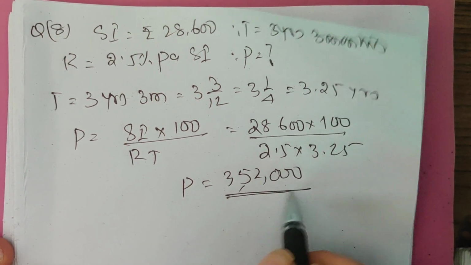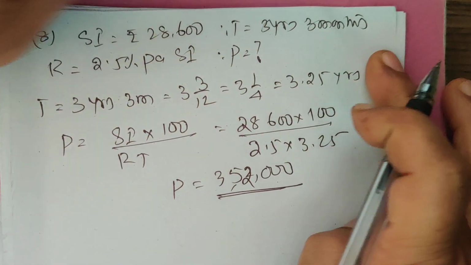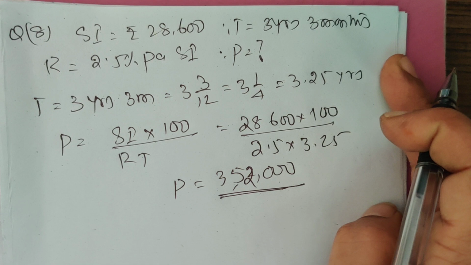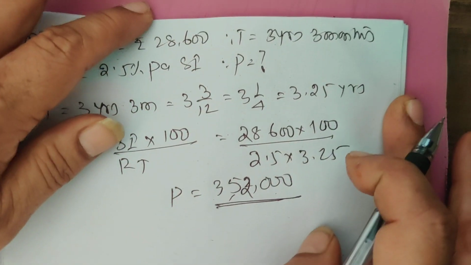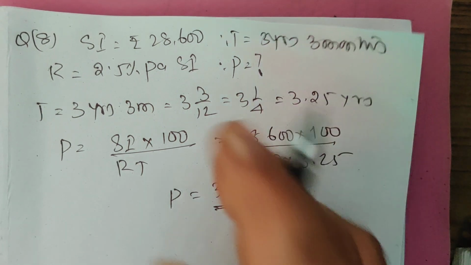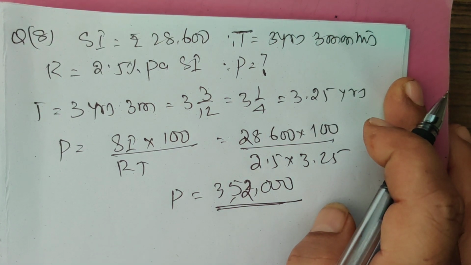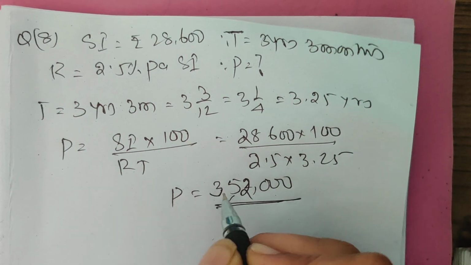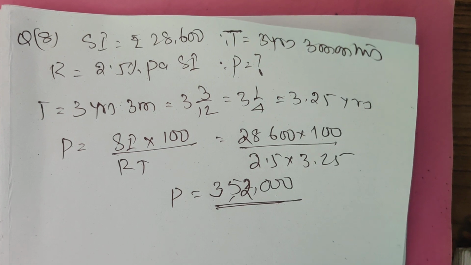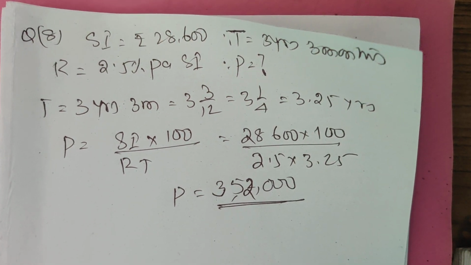Principal is equal to 3,52,000. If I deposit 3,52,000 in a bank and the bank is paying interest at 2.5% per annum, and the time period is 3 years 3 months, you will get 28,600 as simple interest. Okay sir.